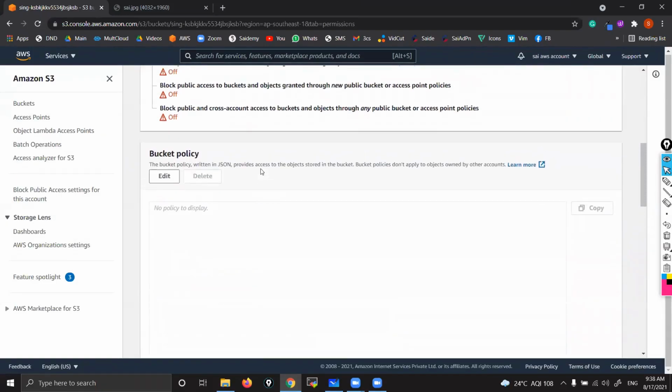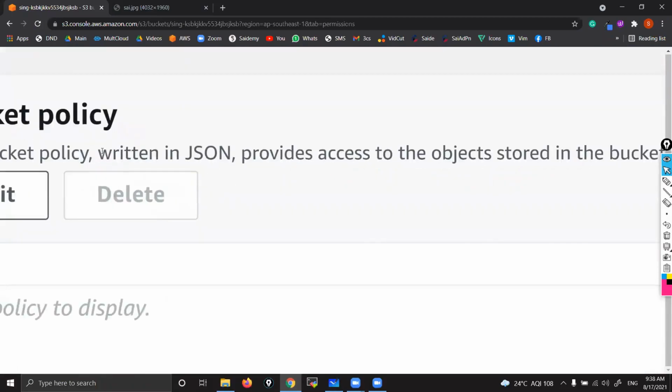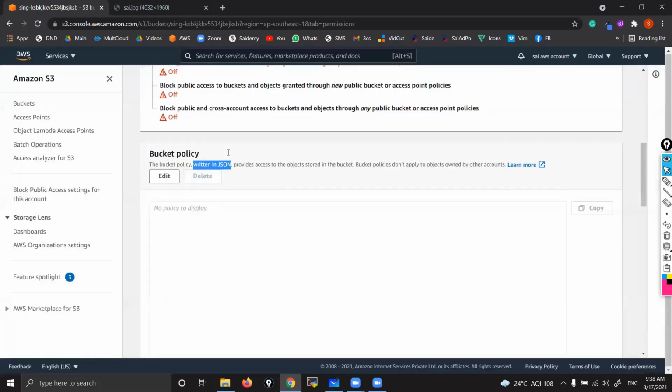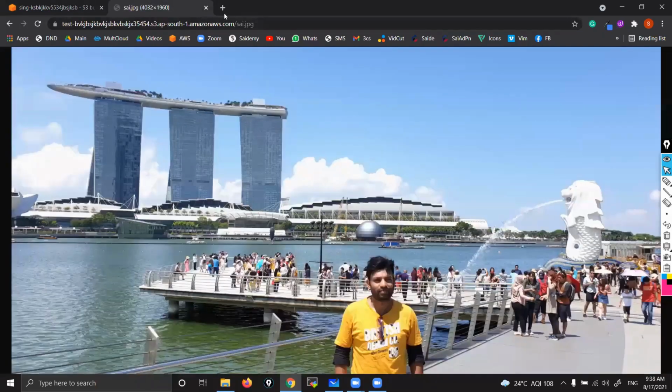There is one more type of permission that is not ACL. That is what we call bucket policy. The bucket policy is not important for you, because here we need to write a JSON script. See, it is written in JSON script. That's why you don't need this kind of permission, because for that you should know the scripting part. JSON, no need actually. Let me show you.